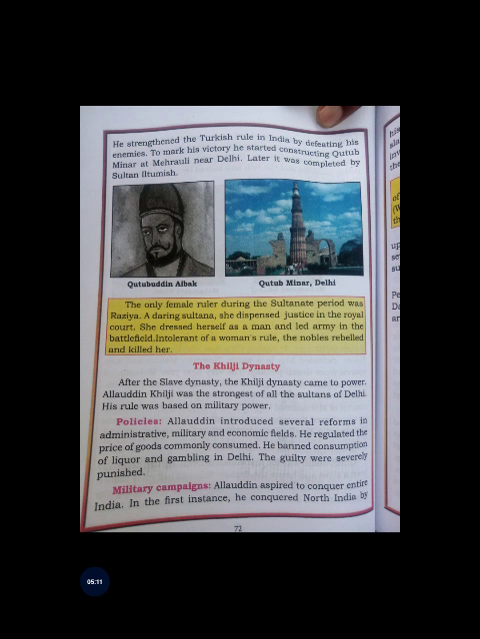Then students, Alauddin patronized Amir Khusru, Amir Hassan and other Persian poets. He was not only a good administrator and a good king, he also gave a lot of preference to poets. Amir Khusru, Amir Hassan and other Persian poets were given shelter by him.